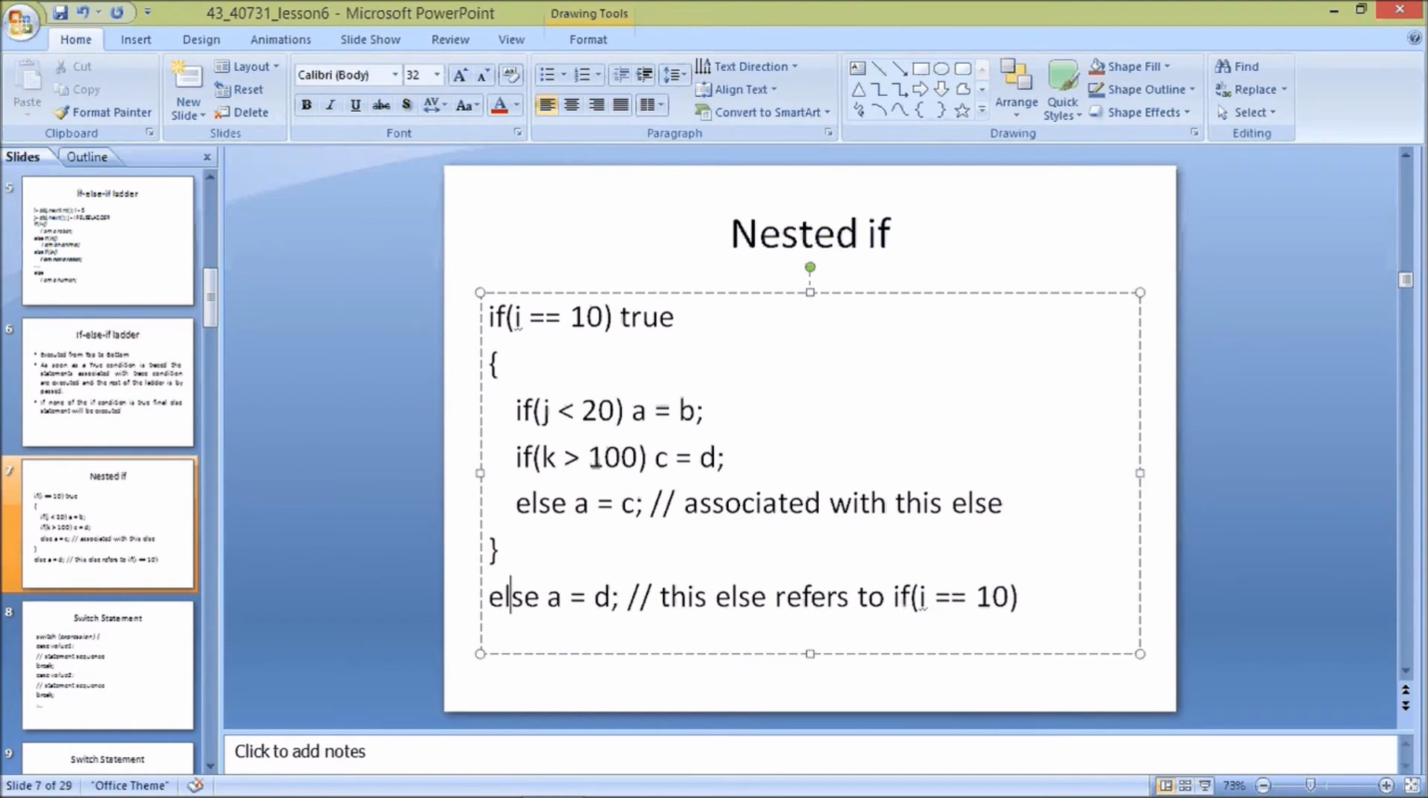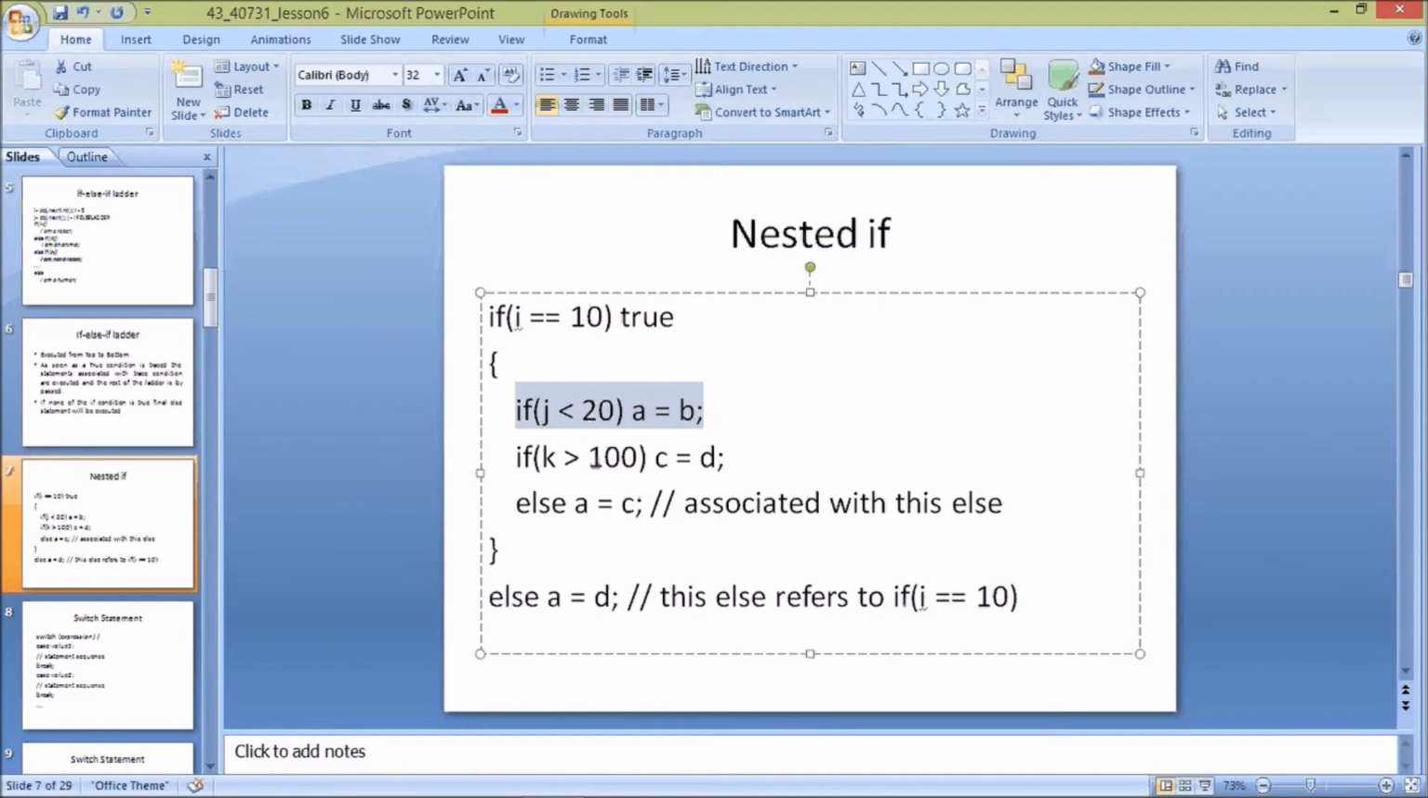Otherwise it will go directly to the else part and executes a equal to d value. This is the working process of the nested if statement. If i is equal to true, then it will go inside to the loop and compares whether the j value is less than or equal to 20 or not. Otherwise, if it is greater than 20, then the a equal to b statement will not be executed, and it will go to the next statement.